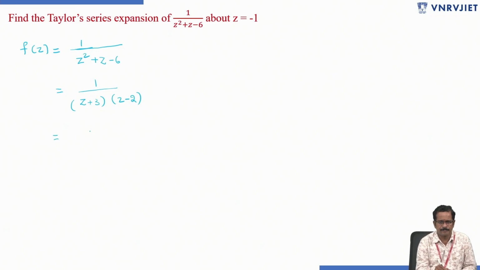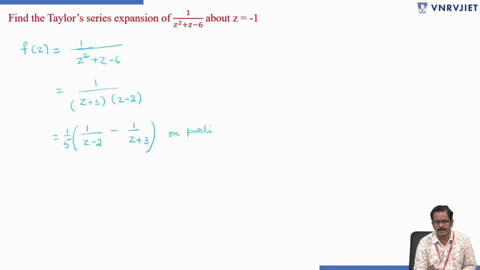So this can be split into 1 by 5 into 1 by z minus 2 minus 1 by z plus 3, using partial fractions.